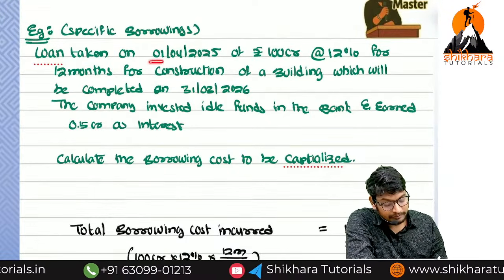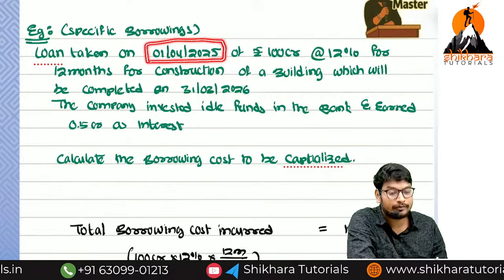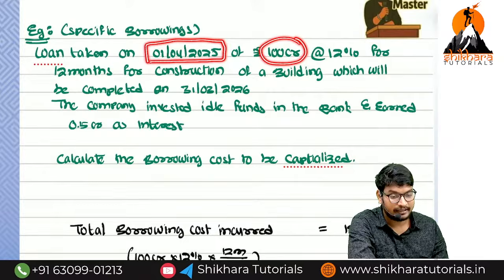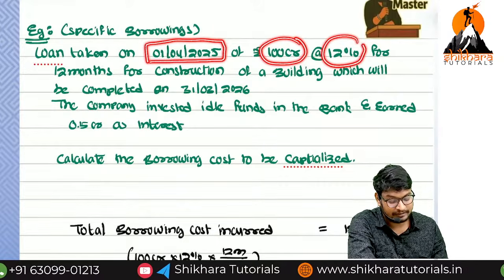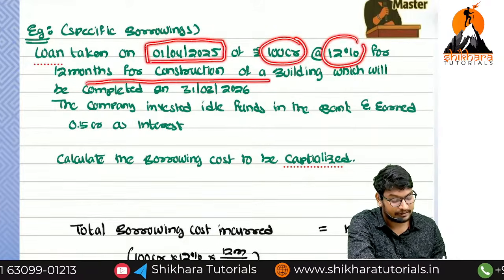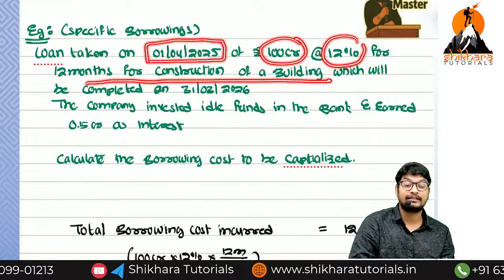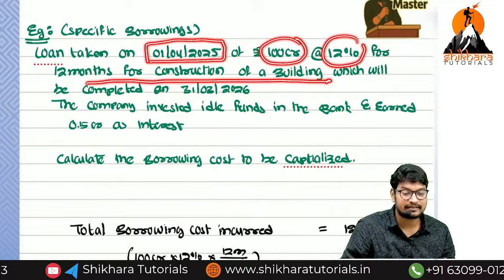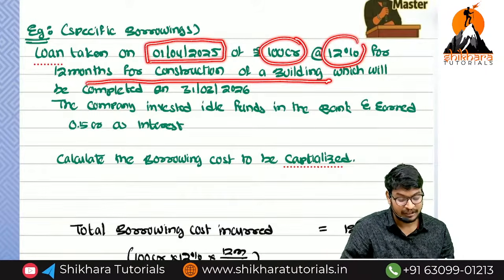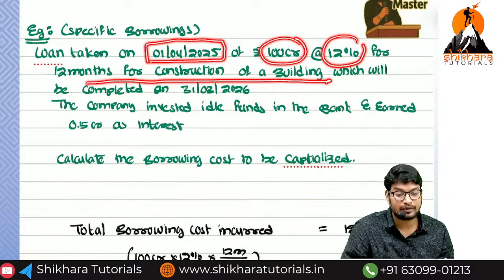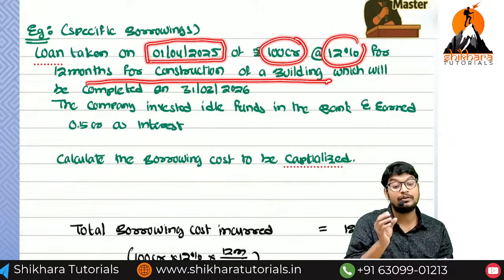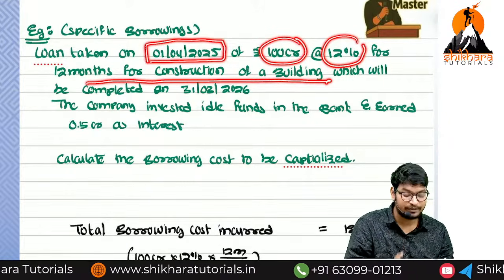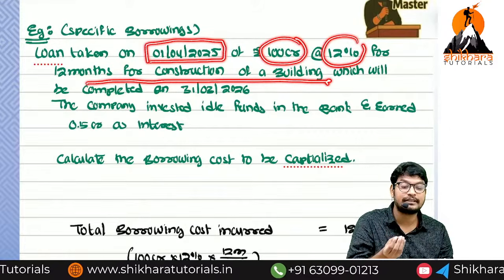Loan taken on 1/4/2025. What is the date of the loan taken? 1/4/2025, of how much? 100 crores at the rate of 12% for 12 months for construction of a building. We have taken a loan for construction of a building. How much amount? 100 crores. What is the percentage of interest? 12%. So this is called a specific borrowing. We have taken a loan for a specific purpose, for that reason it is called specific borrowing. We have taken it for the qualifying asset.